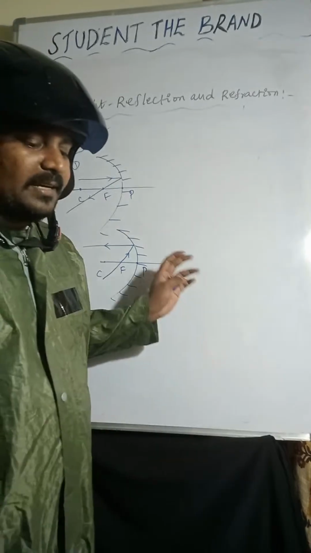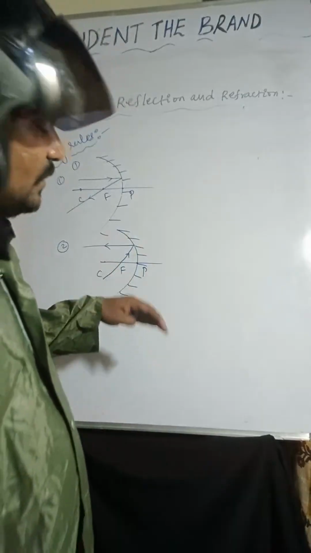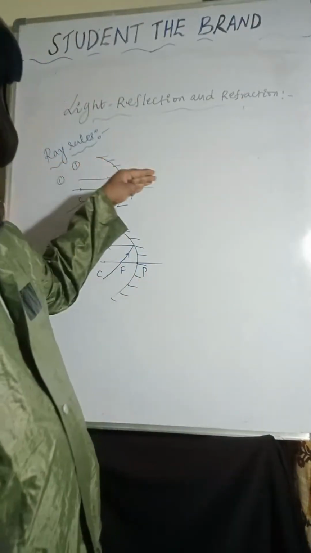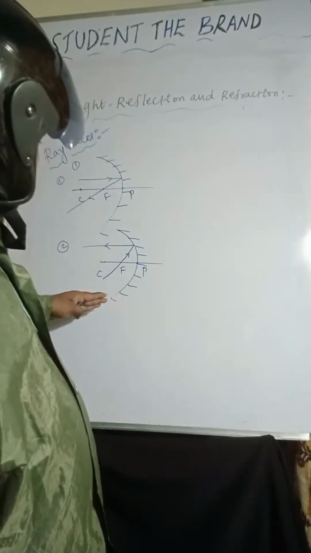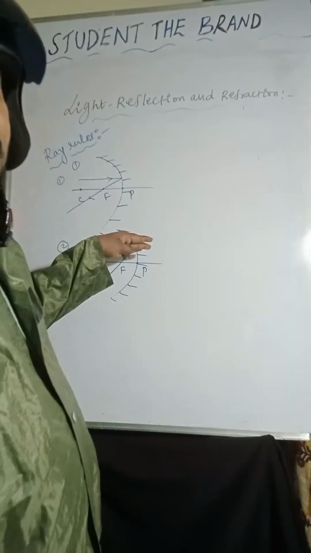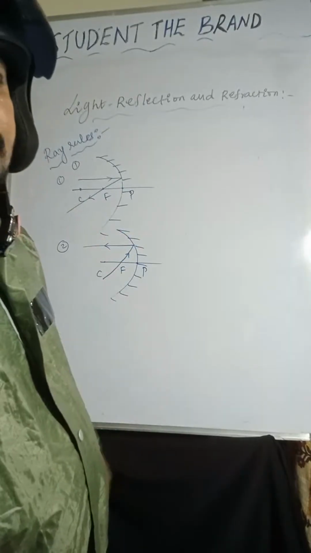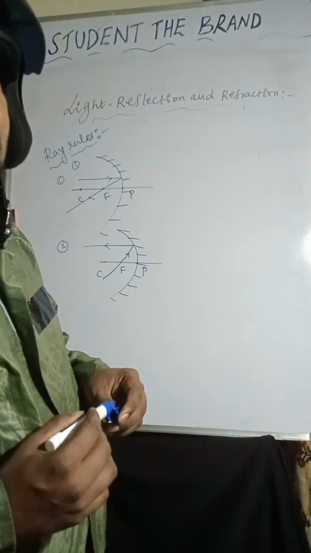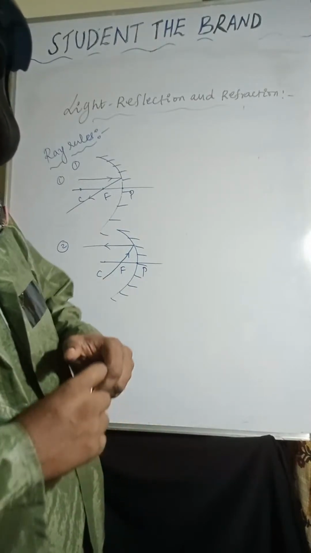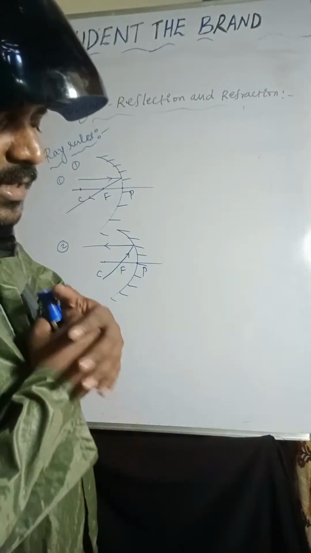I hope it is very clear, right? Light rays coming from infinity, after reflection, pass through focus. Light rays passing through the focus, after reflection, move towards infinity. Is it clear, Suresh? I hope it is very clear.